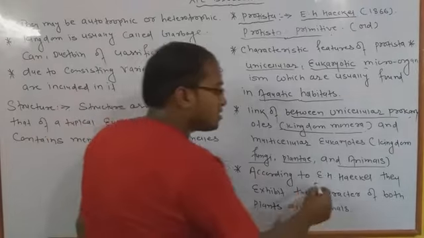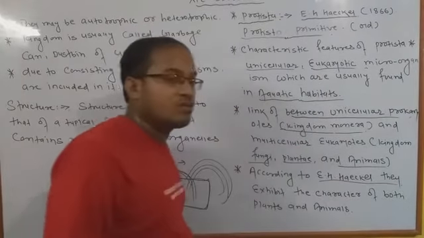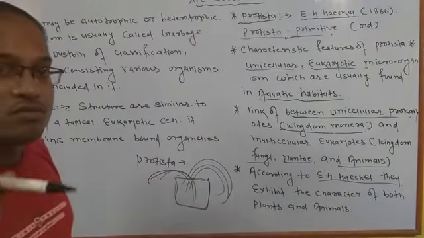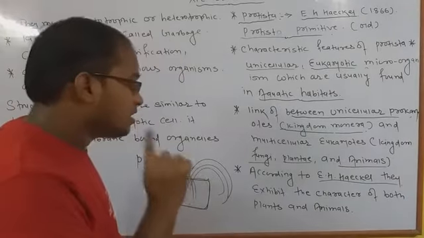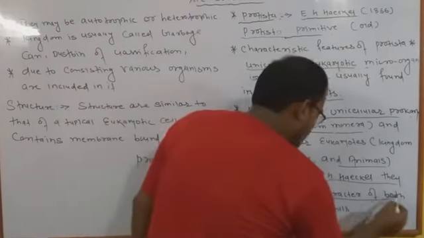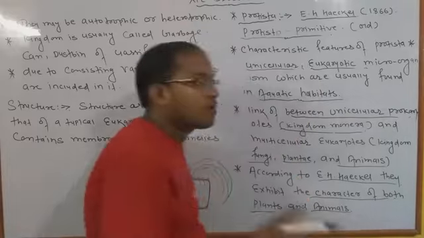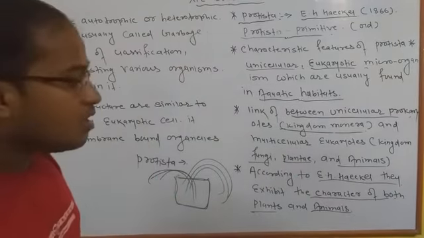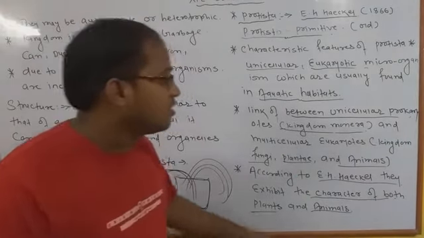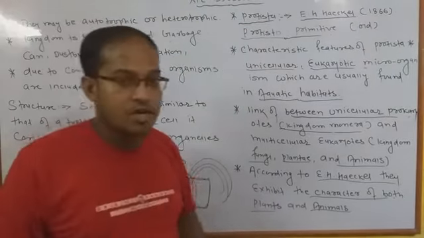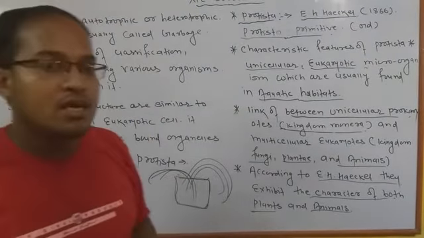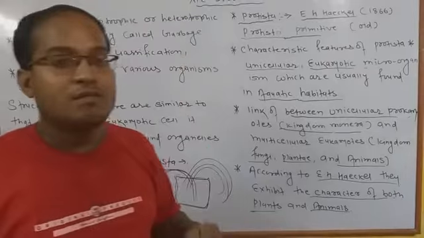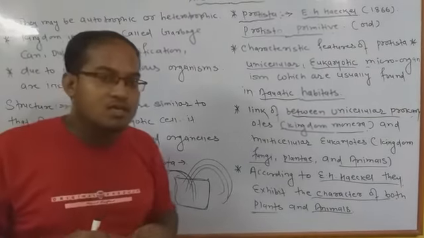According to Ernst Haeckel, the most important point we are going to discuss is that they exhibit the characters of both plants and animals. Due to the characters of plants and animals, they are called digenetic.